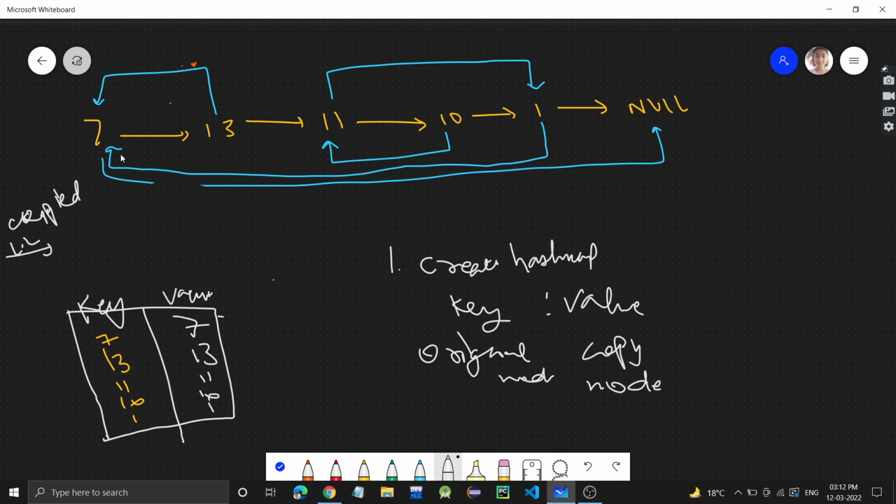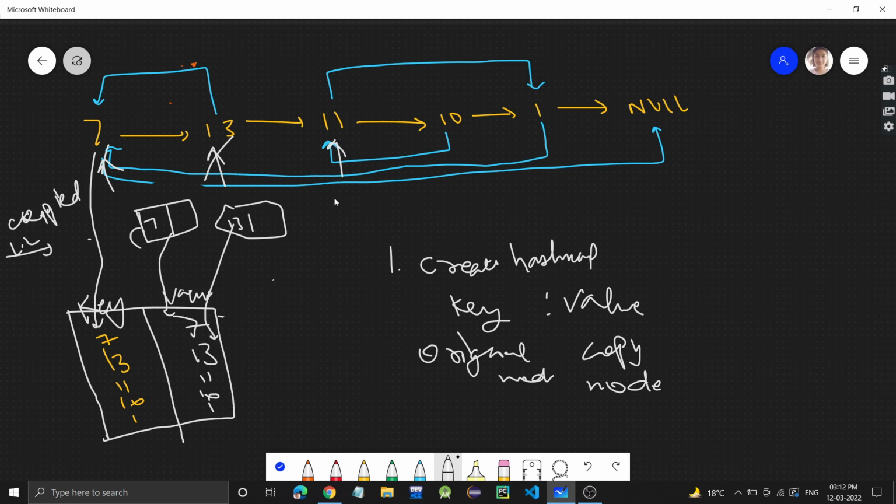So first step is we will traverse this linked list and side by side we will be creating a copy of this 7. So 7's copy will be created. This is a new node, and this 7 we will store in the key, and the new node we will store in the value. Then we go to the next node, we create its copy, and 13 we store here and the copy we store here. Then we go to the next node. Similarly, we are just going to the next nodes, right? This is the way we are doing.